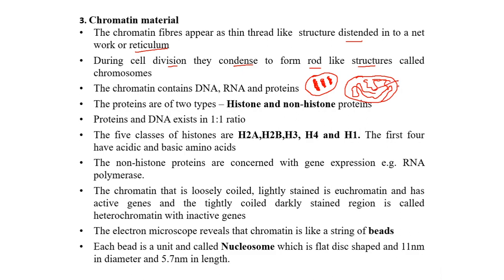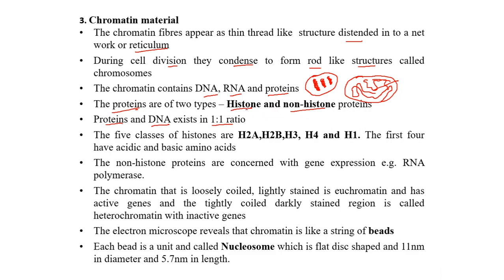What is present in the chromatin material? It is the DNA, RNA, and proteins. These three make up the chromatin material. What are the types of proteins present in the chromatin material? There are two types, histone proteins and non-histone proteins. Both of them are seen in the chromatin matter. The proteins and the DNA exist in a 1:1 ratio on the chromatin.